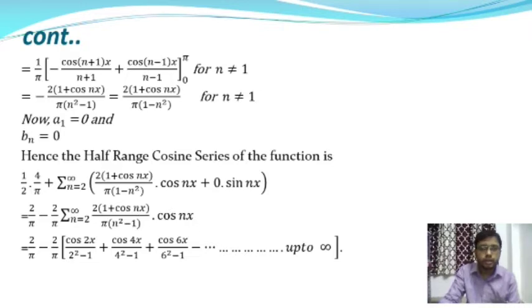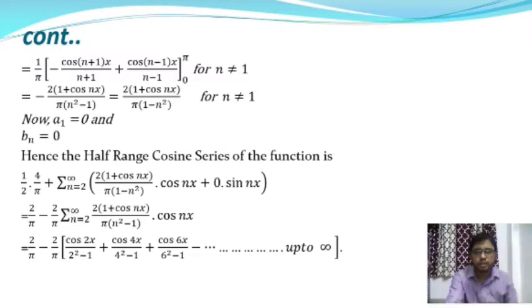Okay, and this will give the value of the half range cosine series: 2 by pi minus 2 by pi times, when you put n equal to 2, cos 2x by (2 square - 1), then for n equal to 4, cos 4x by (4 square - 1), then cos 6x by (6 square - 1), and up to infinity.